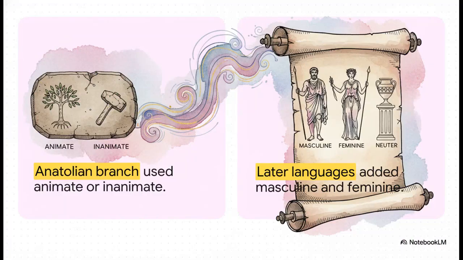Moving right along to section 2, grammatical gender's ancient origins. If we look back thousands of years to the oldest attested Indo-European languages, specifically the Anatolian branch, linguists note something really interesting. They only had a two-way distinction. Nouns were basically either animate or inanimate. It was only later, likely around the mid-4000s BC, when the Anatolian branch split off, that the system shifted into the three-way grammatical gender distinction we see in so many languages today: masculine, feminine, and neuter.